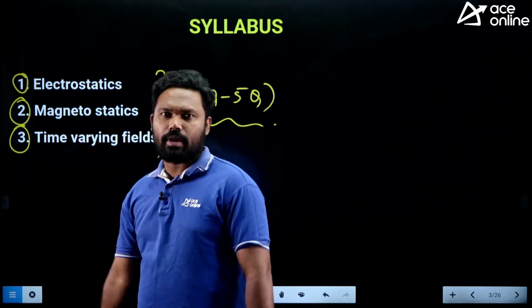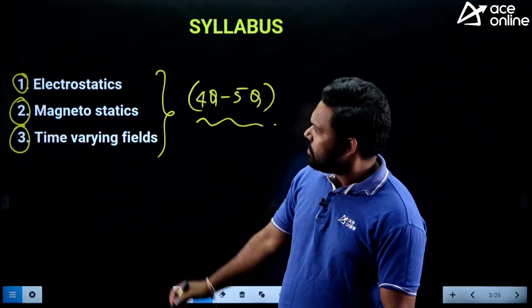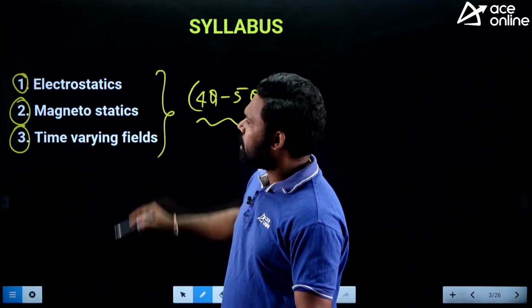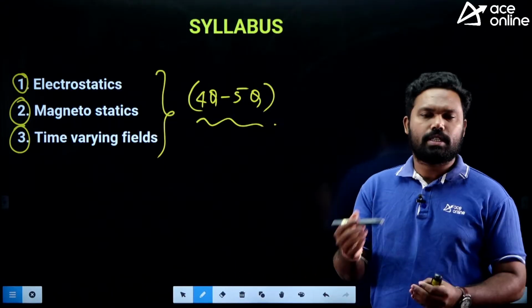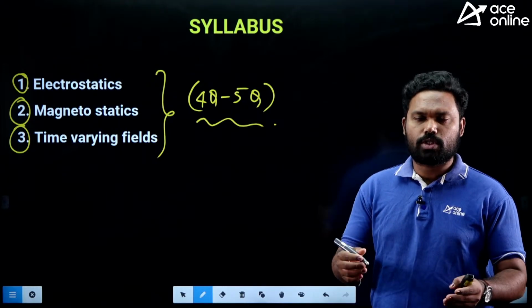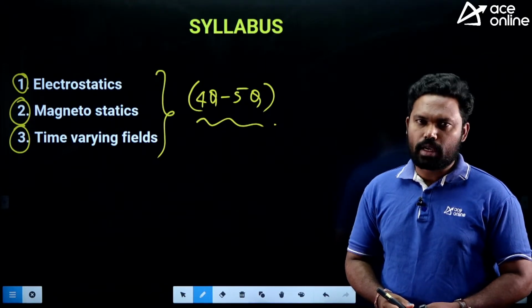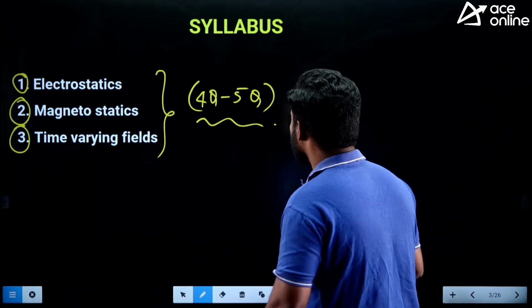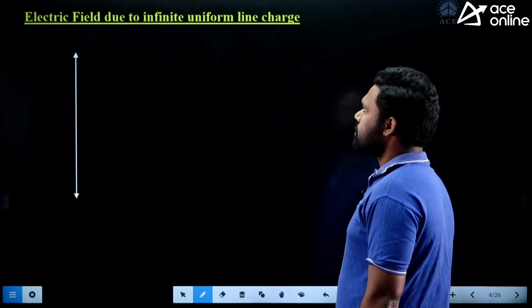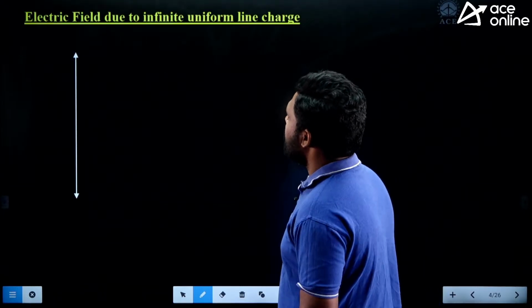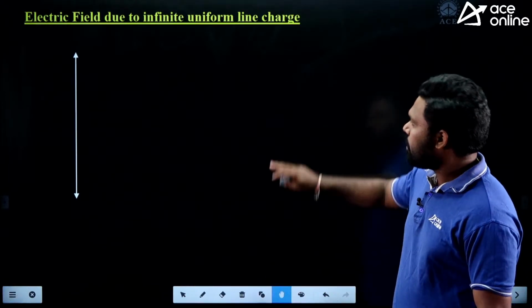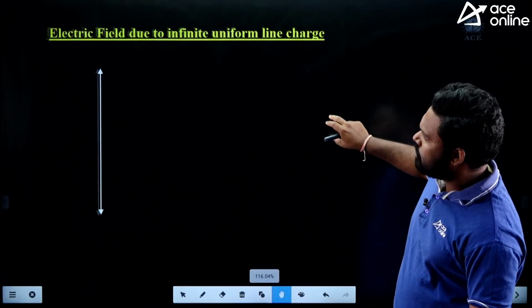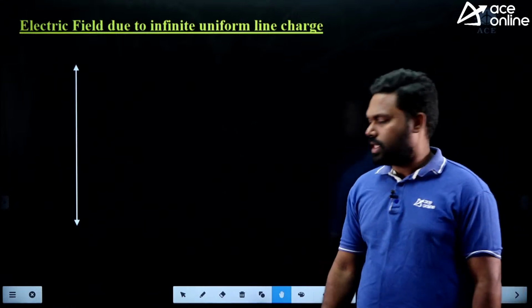There is only Faraday's law. So from the electrostatics and magnetostatics, we're going to deal with some of the topics. We'll do some revision and we're going to see the questions associated with them. Okay guys, let me turn the page here. Electric field due to infinite uniform line charge. Let us deal with this one. This topic is related to the electrostatics.